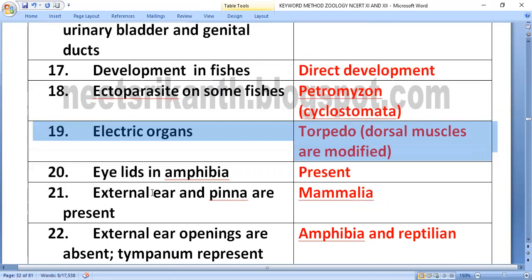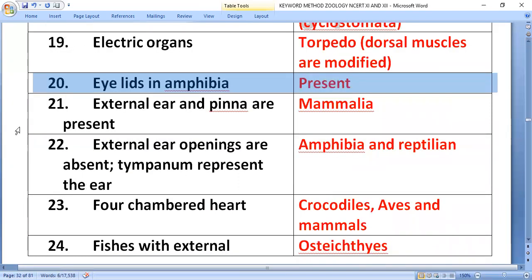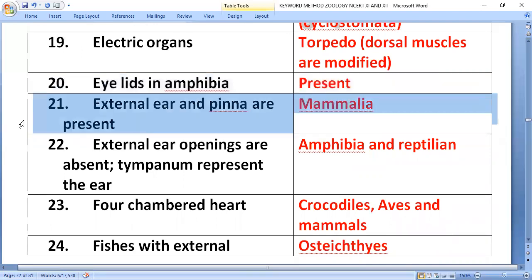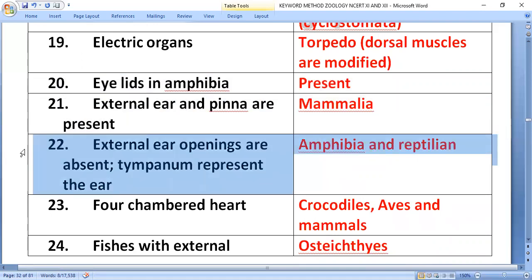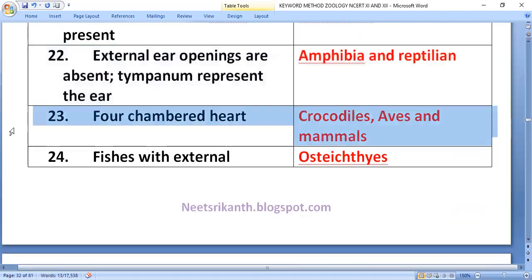Eyelids in amphibia, present. External ear and pinna are present in mammalia. External ear openings are absent, but tympanum represents the ear, in amphibia and reptilia.